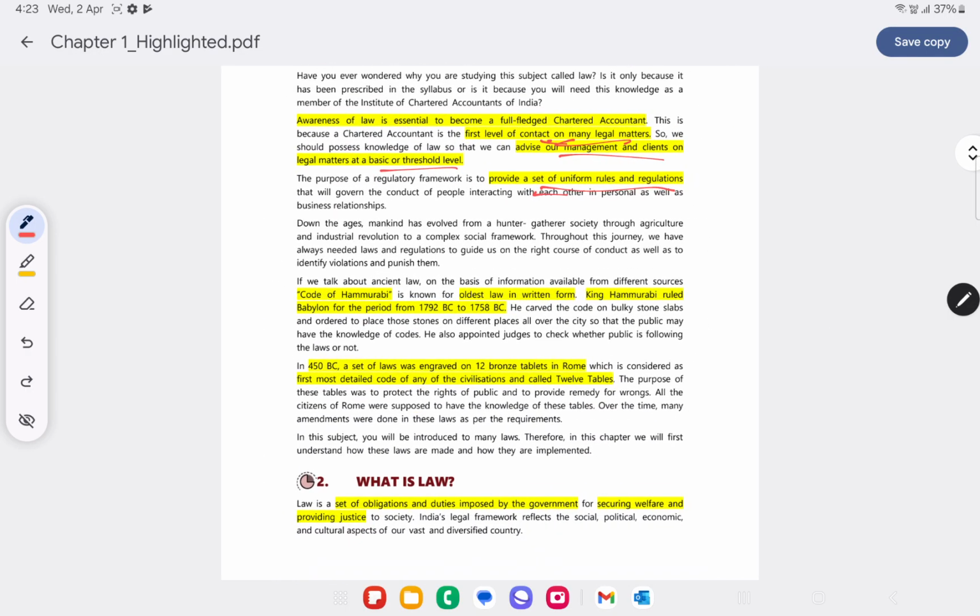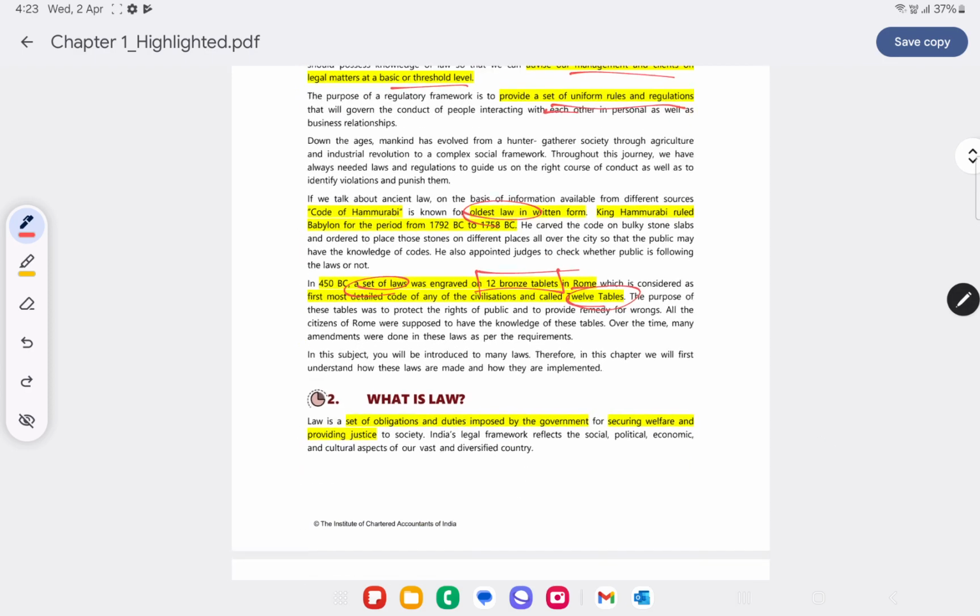So how has this law evolved? Right from the ancient time. Initially there was the Code of Hammurabi, which was basically the oldest law in written form, when King Hammurabi ruled Babylon from 1792 BC to 1758 BC. After that, in 450 BC, a set of laws were engraved on 12 bronze tablets in Rome, and that was the most detailed code. It was the first written detailed code of any civilization, and that was called the 12 Tables, since it was engraved on 12 bronze tablets.